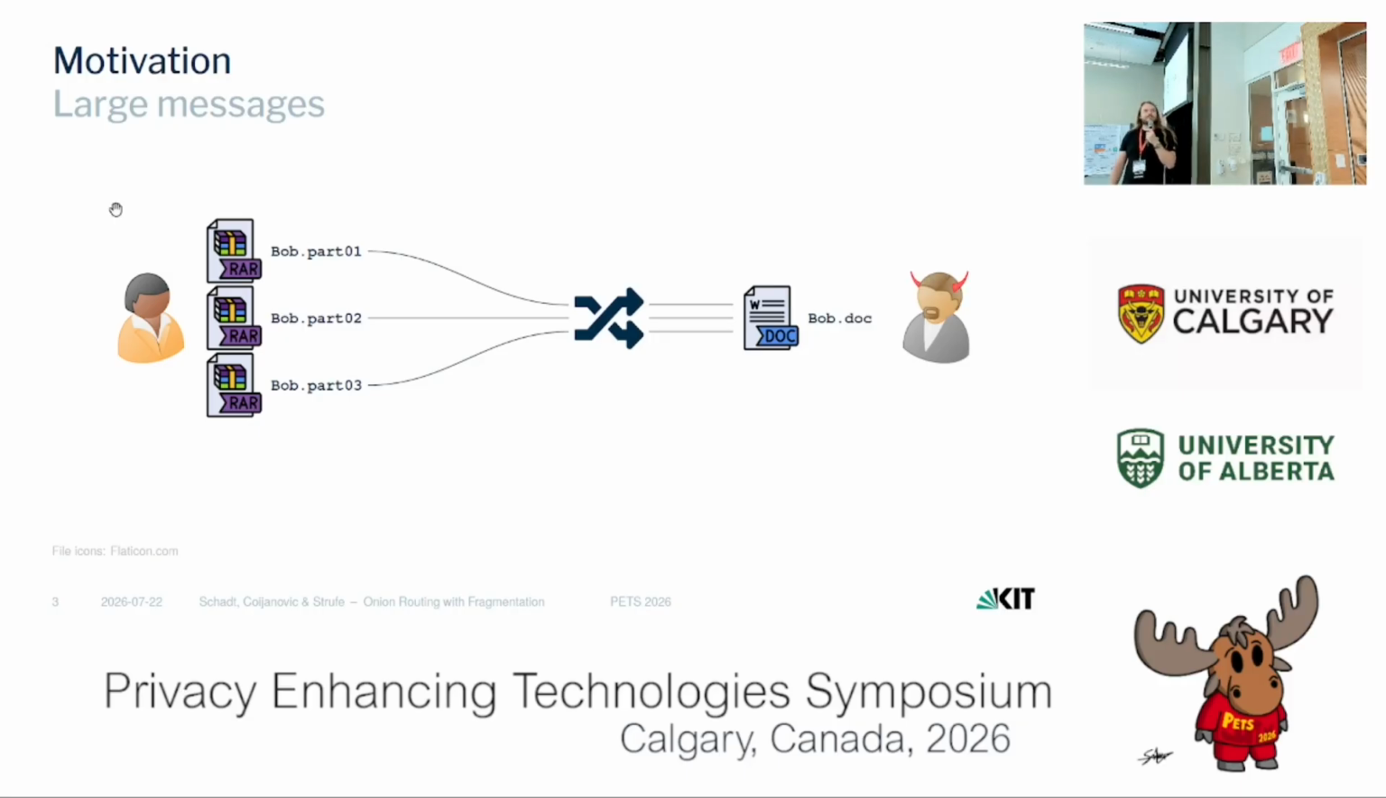And if Bob is malicious and suspects that Alice is the one talking to him, then he can try to cause some packet loss for Alice. This will cause a noticeable signal because he will start receiving partial documents, like documents where parts of them are missing. And this allows him to confirm Alice as the sender.